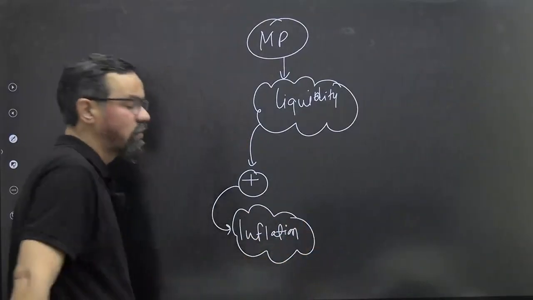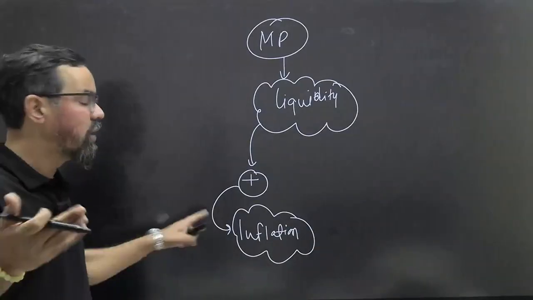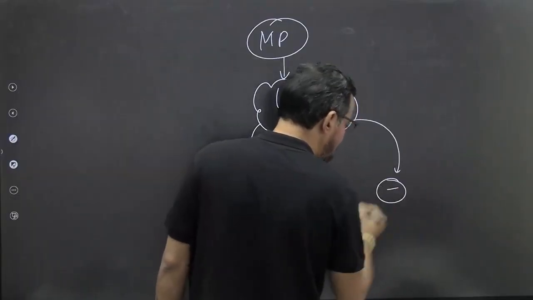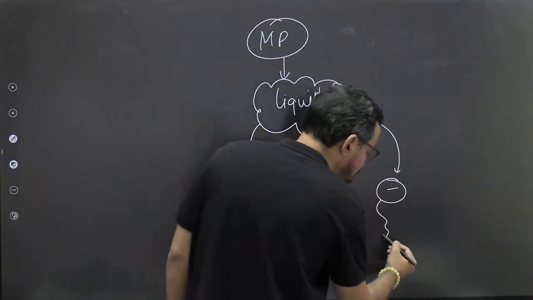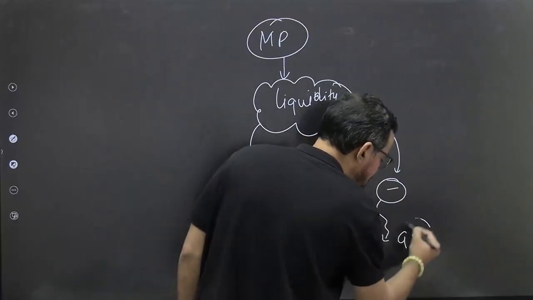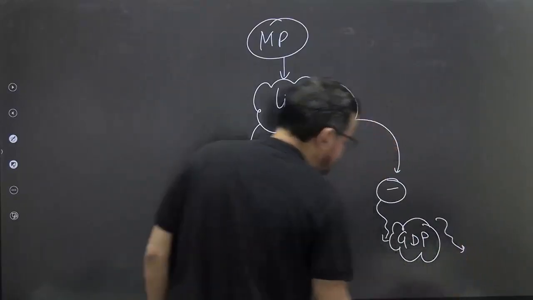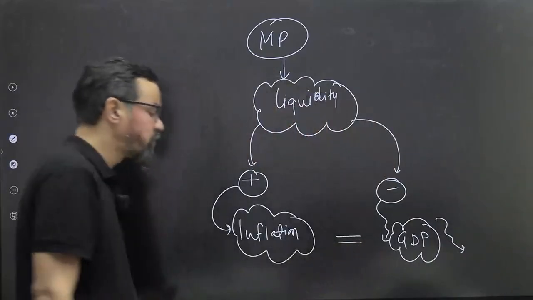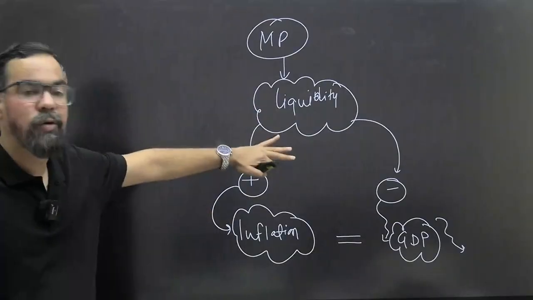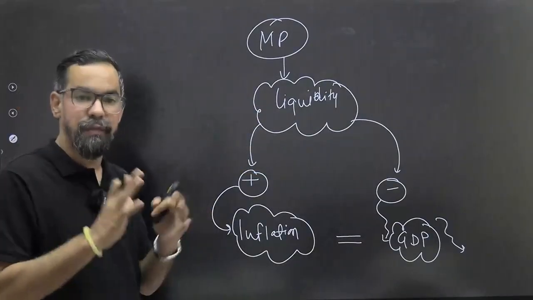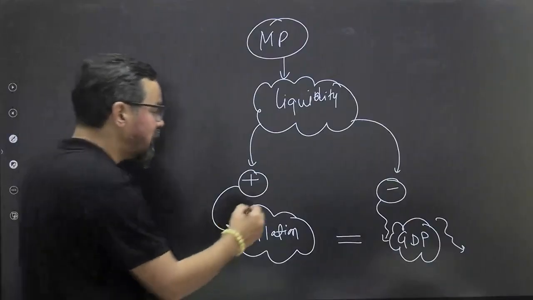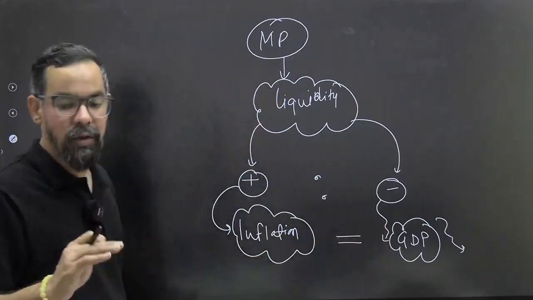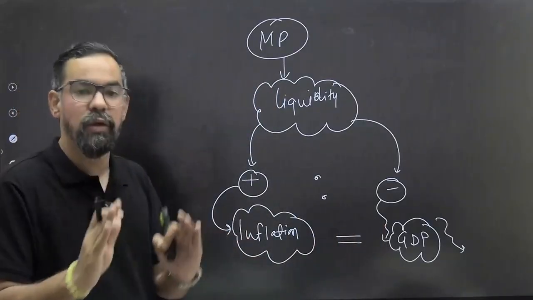If the economy has surplus money, people will make more demands. It will lead to demand-pull inflation. The other side of liquidity is that if there is less liquidity, it will reduce consumption or demand, which will lead to a decline in GDP, right? So as a monetary authority, we have to make a balance between inflation and growth. That means we have to find the suitable range of money supply for the Indian economy.